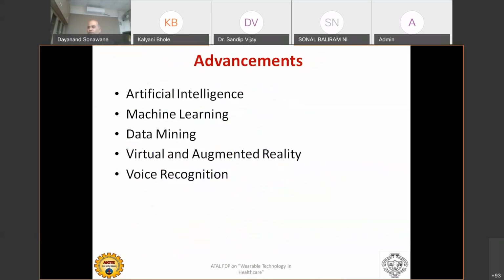Of course, they are going to adopt artificial intelligence, machine learning, data mining, voice recognition, and virtual and augmented reality. These are the terminologies we are going to learn about. They are definitely going to be used in wearables because wearables have to be very smart, and that's why these technologies have a major role in wearables. One technology is too long to discuss here, but Google Glass uses artificial intelligence and machine learning, so you can explore that more. We can talk more about Google Glass later on. I'm just giving you a hint that Google Glass is one of the best places where all these latest advancements are being used.